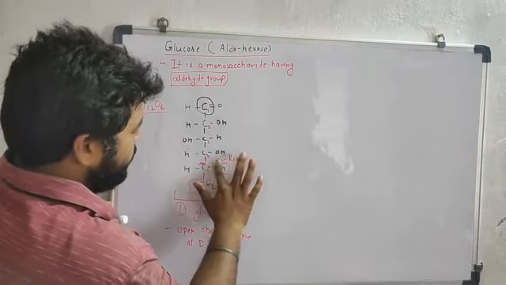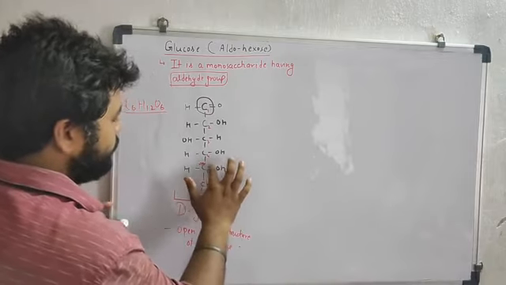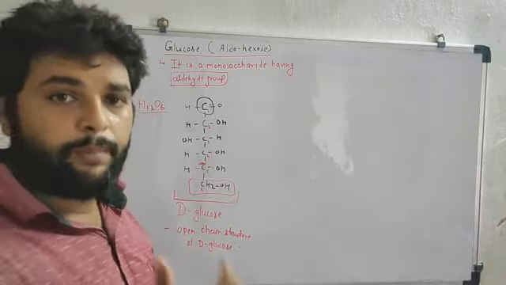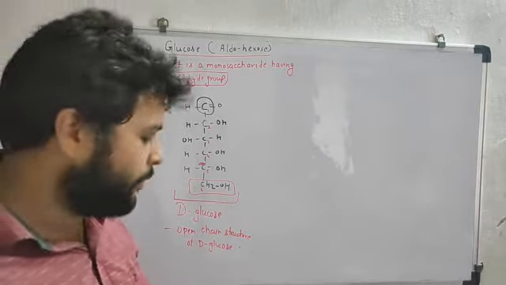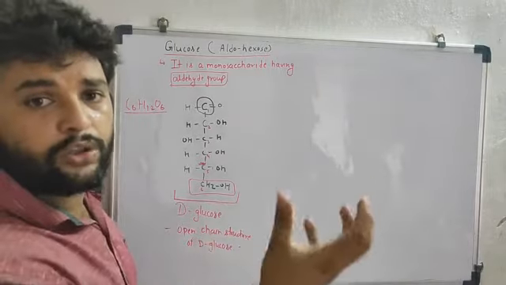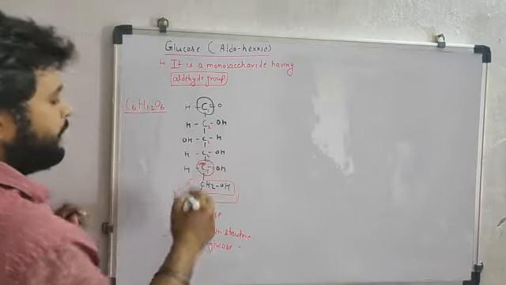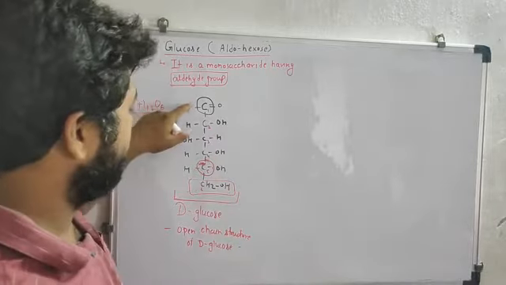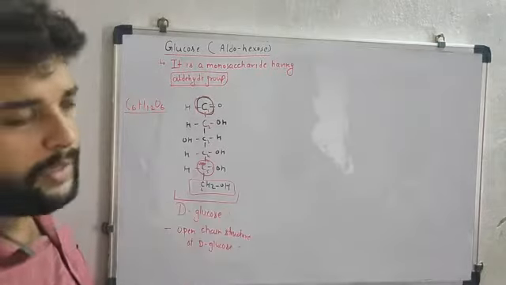Now, whenever you have to make its ring form, or simply the closed ring form or closed structure, this is the open structure, and you want to draw the closed structure, then you have to concentrate your focus on carbon number 1 and carbon number 5. This carbon number 1 and this carbon number 5.